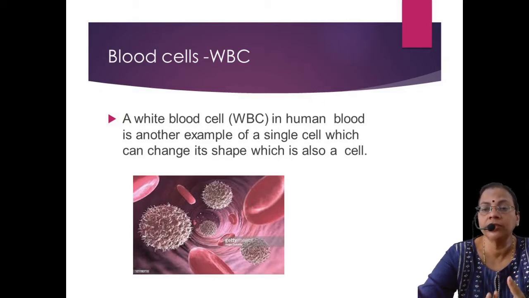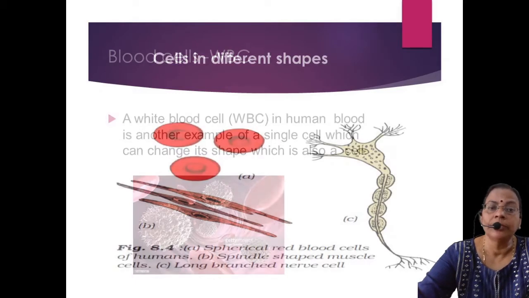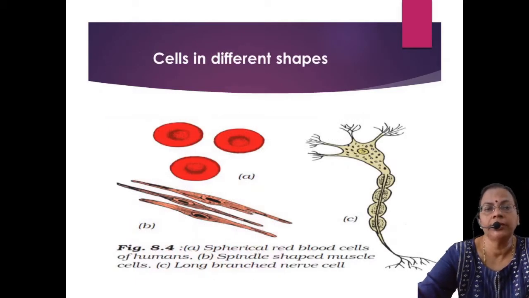Wherever there is any virus or any antigen, this WBC can engulf or eat that, and in that way they protect from various diseases. So this WBC is also just like an amoeba, it can wander here and there, but it is found within the blood. Then here I am depicting different types of cells based on different shapes and sizes.